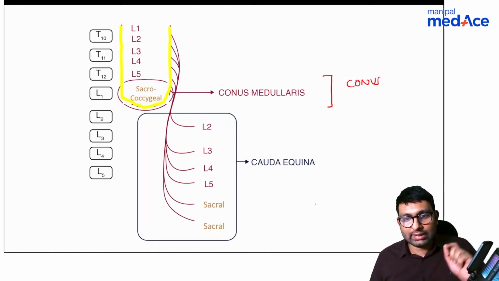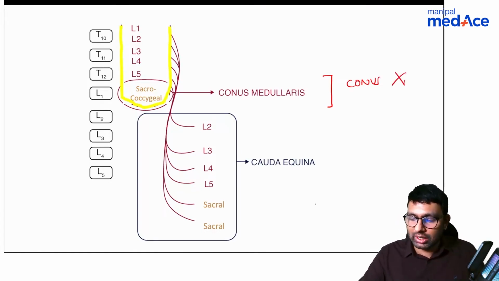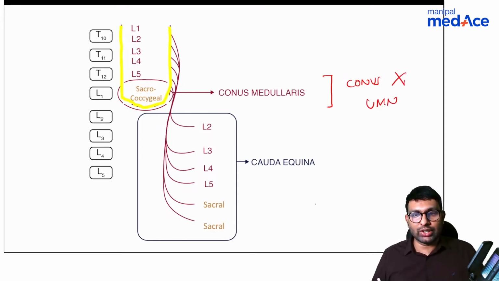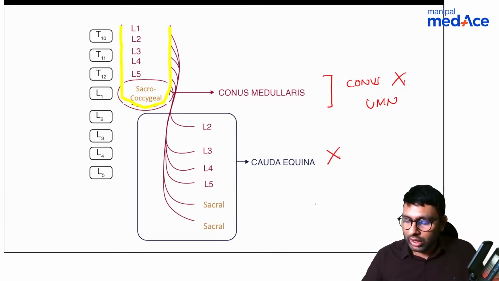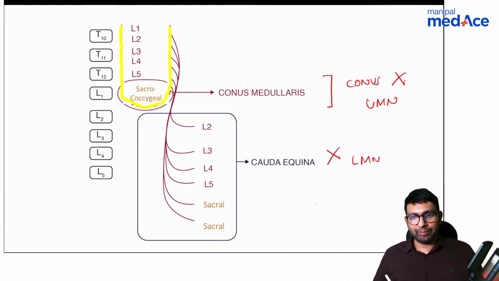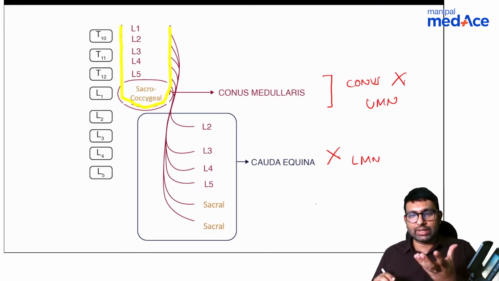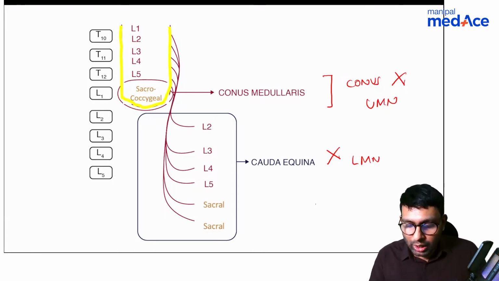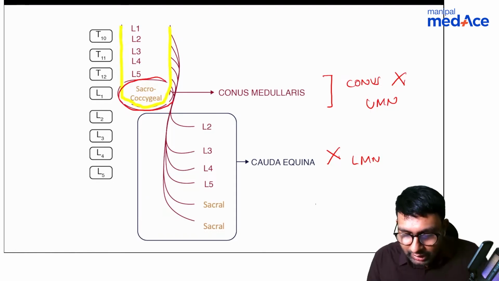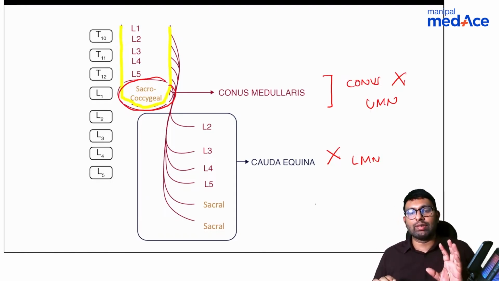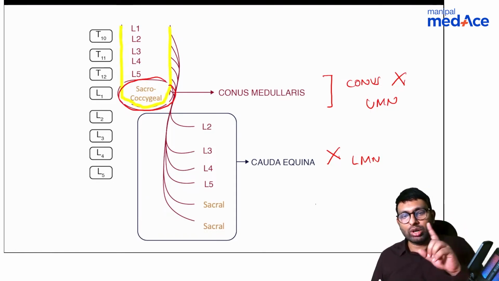Now conus medullaris is the cord region. So any damage here is an upper motor neuron lesion. Any damage in cauda equina is nerve root damage. It is not damage to the cord. So it is a lower motor neuron lesion. Okay. Now, if they ask you what roots are damaged in case of conus medullaris syndrome, look at what is present in the tip. In the tip, only the sacrococcygeal level is present. So there will be damage only to sacrum and coccyx roots. Okay, to those areas, to those dermatomes, there will be damage.